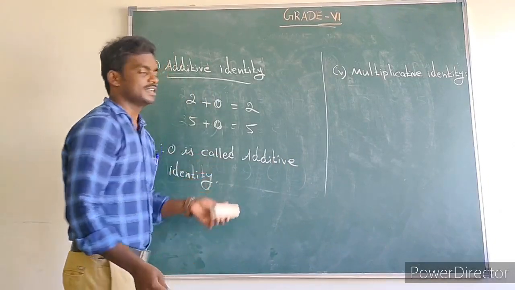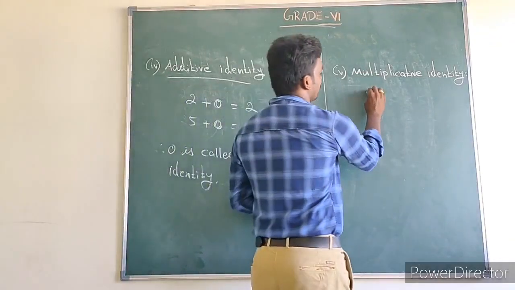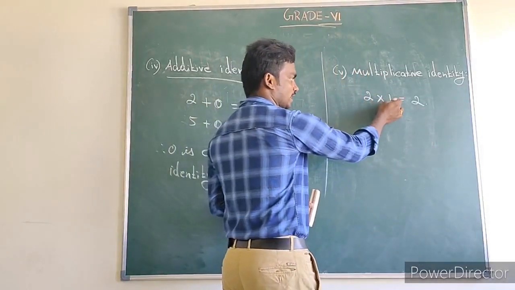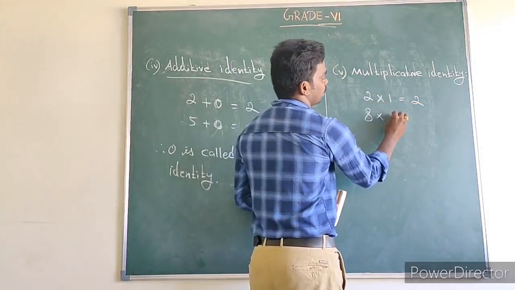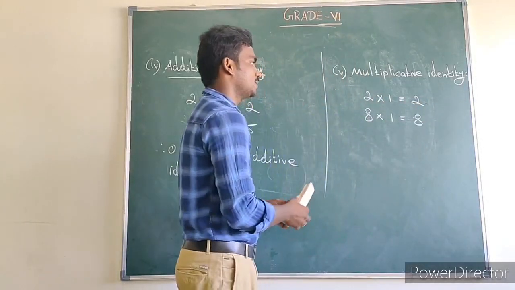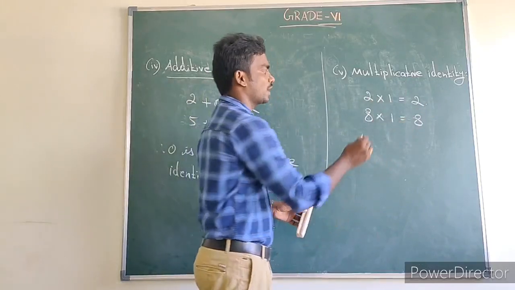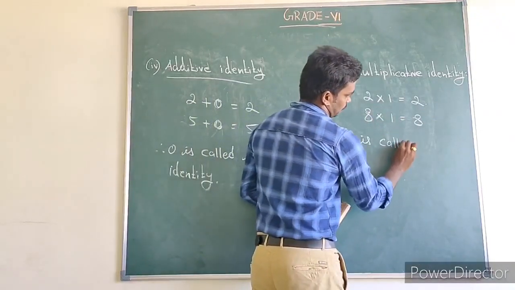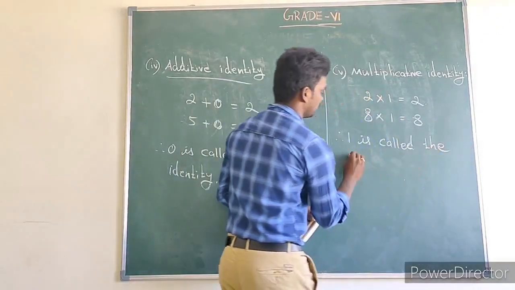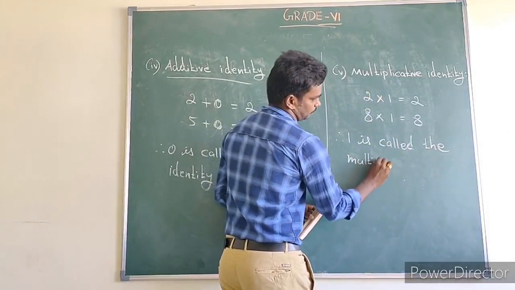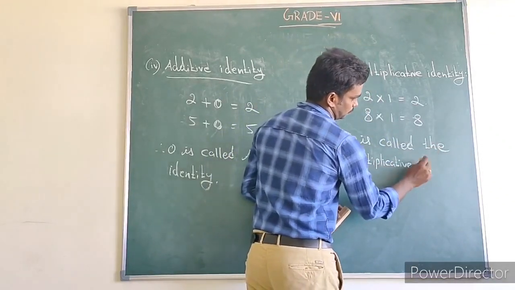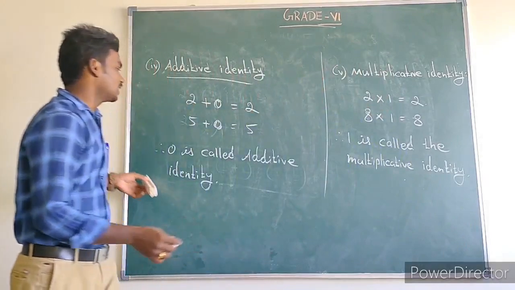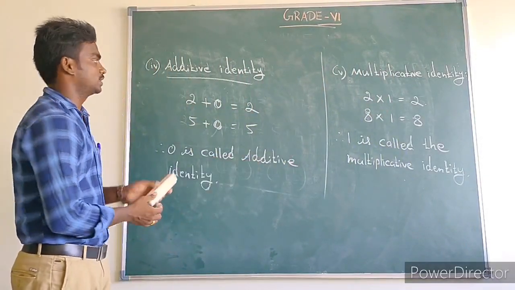We consider 0 the additive identity, so what is the multiplicative identity? When we multiply any number by 1, we get the same number. So 2 multiplied by 1 gives the same number 2, and 8 multiplied by 1 gives the same number 8. So when we multiply any number by 1, we get the same number. So 1 is called the multiplicative identity. Here, 0 is called the additive identity and 1 is called the multiplicative identity.